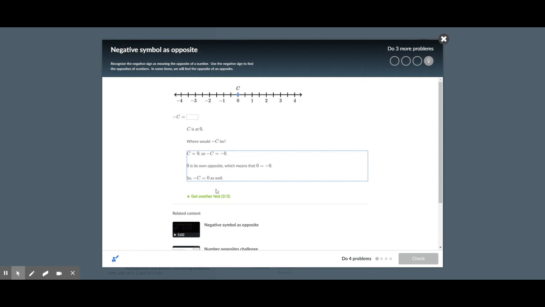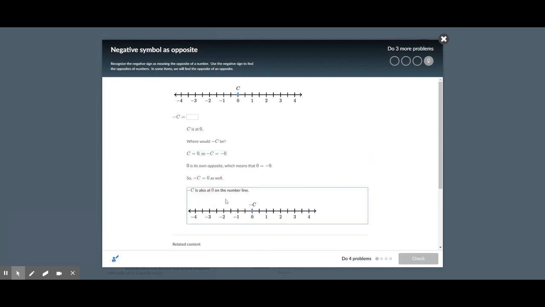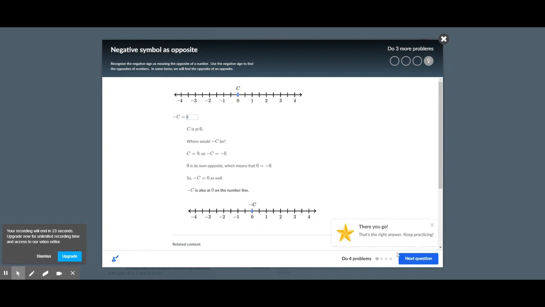It seems this one's a bit strange because it's the same number. But if it was at 1, then negative C would be negative 1. Or at negative 2, negative C would be 2. And then you can see it's also 0 on the number line, so I'm going to put 0 here. And I got that one right.